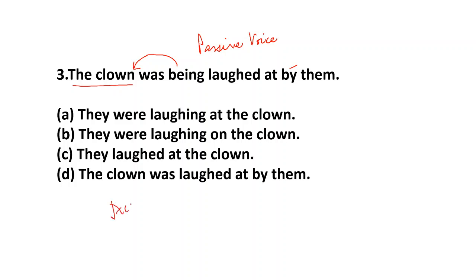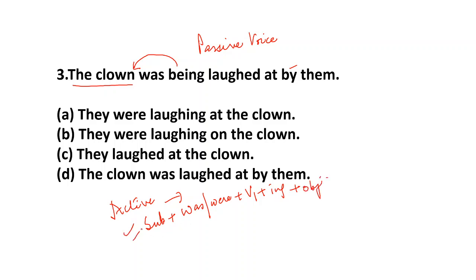So you see here in the past continuous tense, what was the rule? I said that in the past continuous tense, the subject will be there, plus was or were, plus V1, verb form 1, plus ing, plus object.